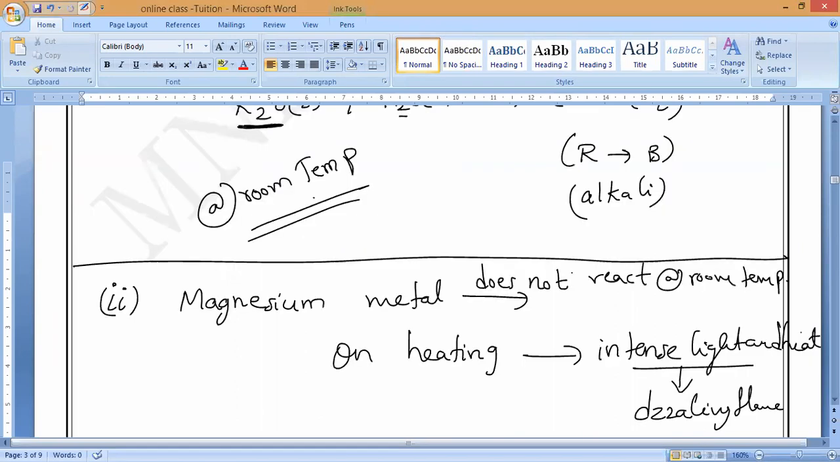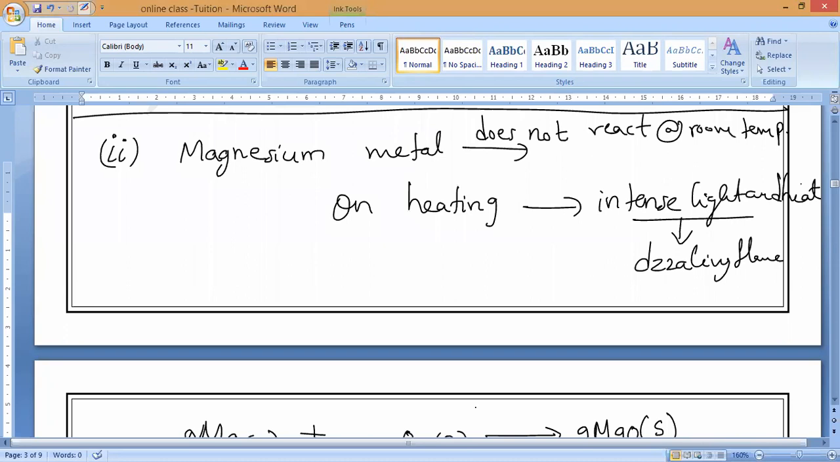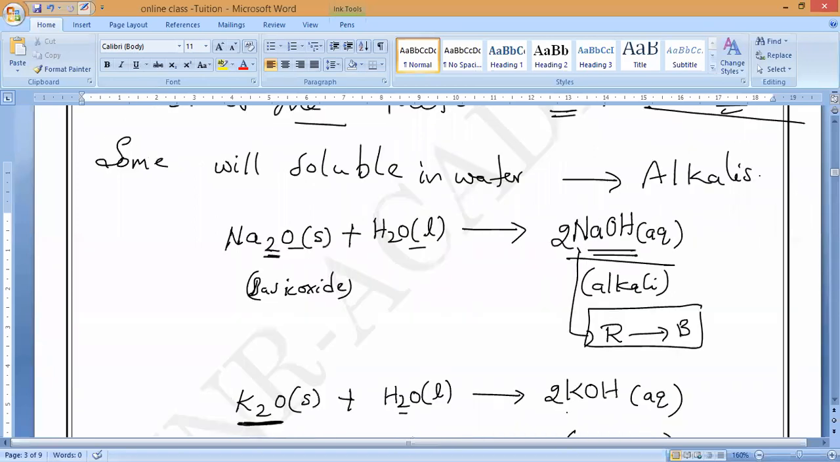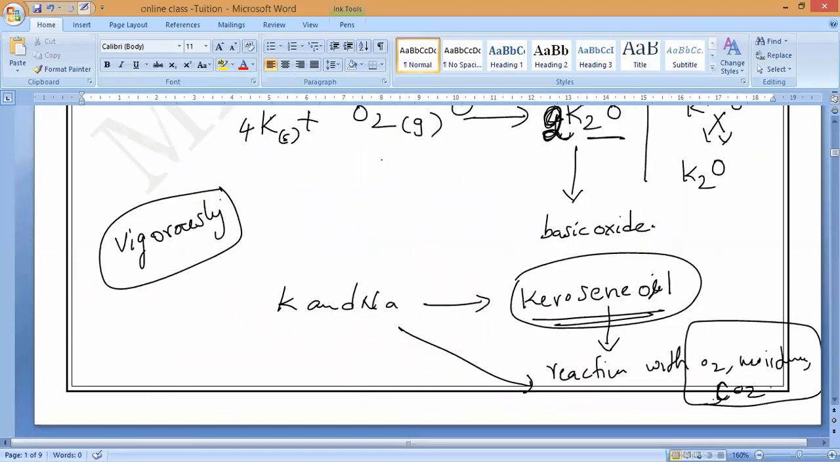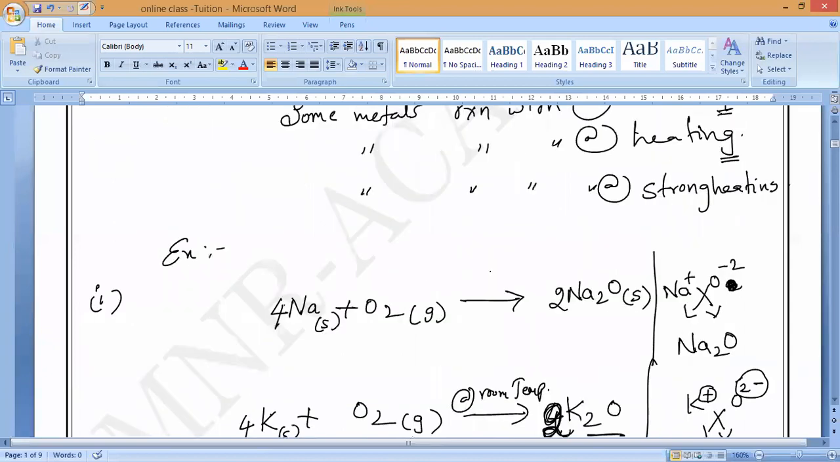This you have to read. I will write here "on heating" to make you understand better. You have to write this one: on heating. And this one I will write: at room temperature. You can write here "at room temp." It will indicate room temperature.